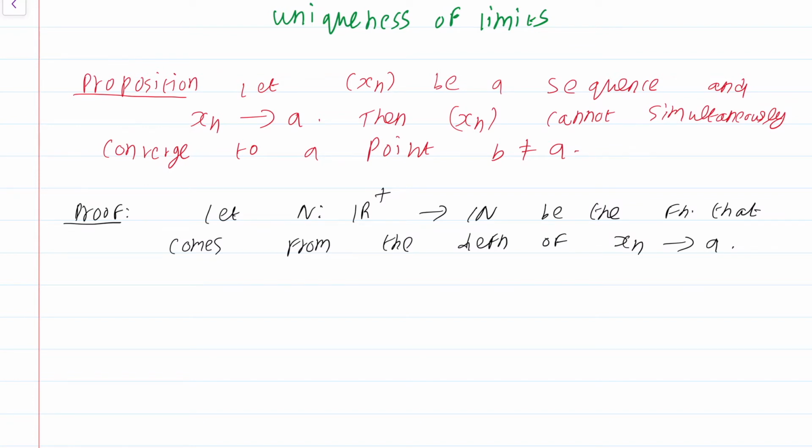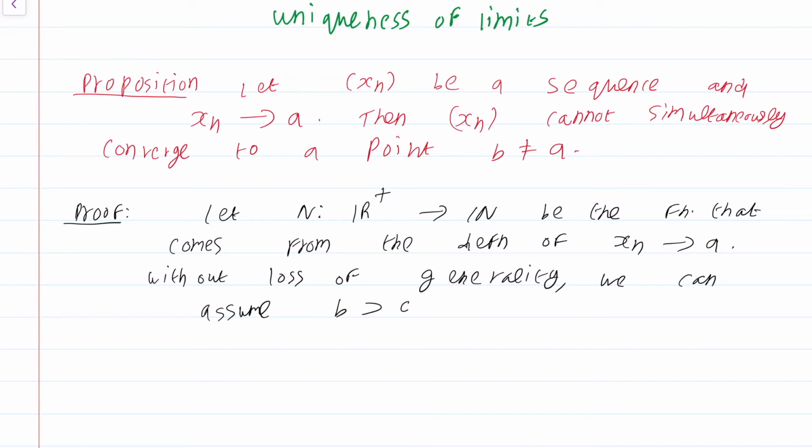Now, without loss of generality, we can assume that B is greater than A. Okay. You please go through the entire proof and check that this assumption of B being greater than A is really actually without loss of generality.